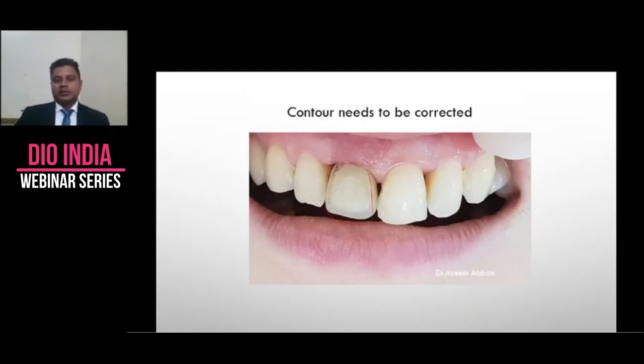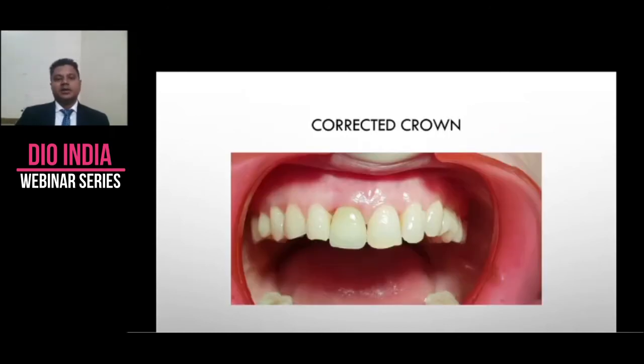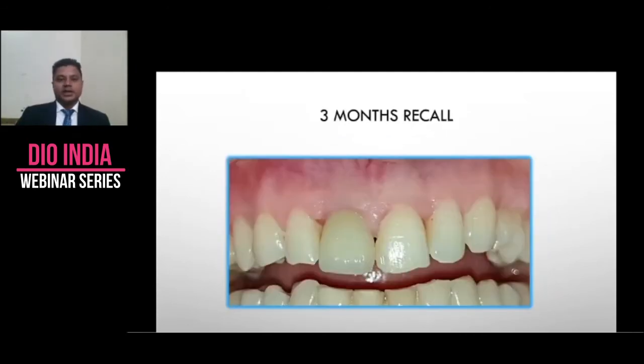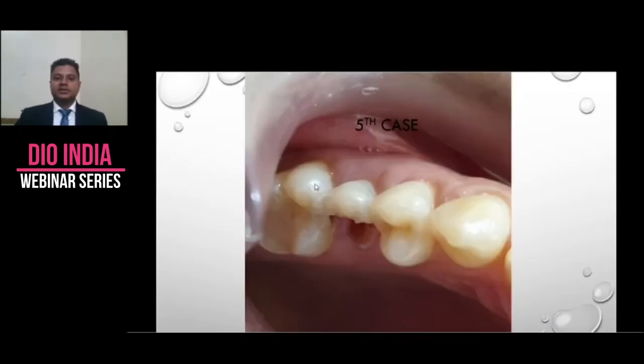So this was the crown delivered to us, but we didn't like it. So the contour needs to be corrected. So we took the trial. This is the corrected crown, and this is immediate post-op. I'm waiting for the tissue to creep, and I'm hopeful there will be some amount of creep here. And this is the 3 month recall. She's happy. I am happy with the healing and maintenance of this tissue.